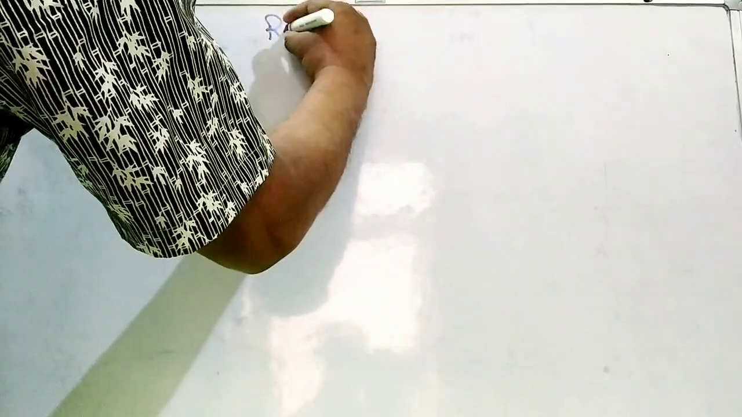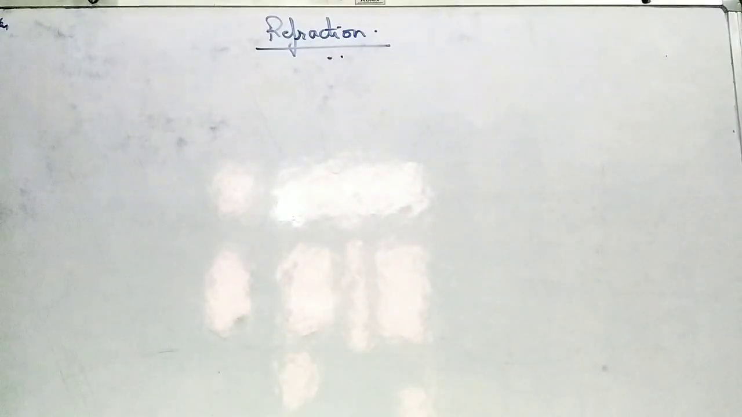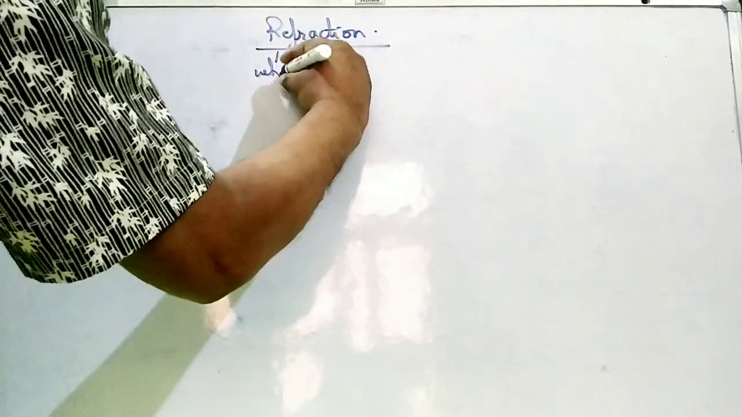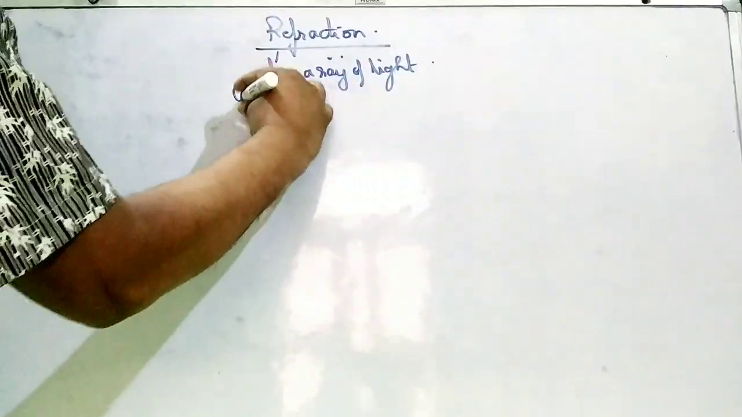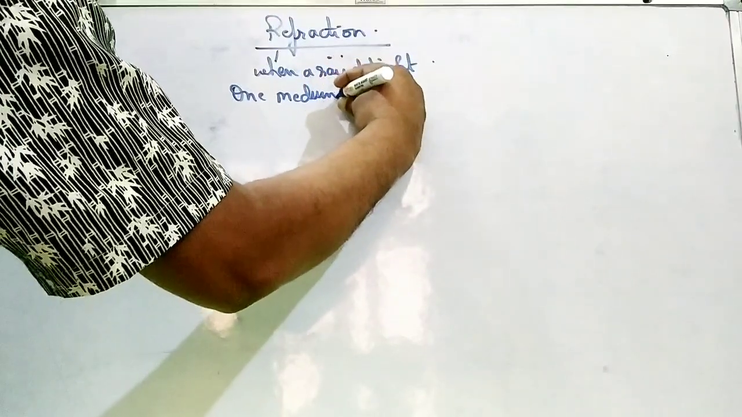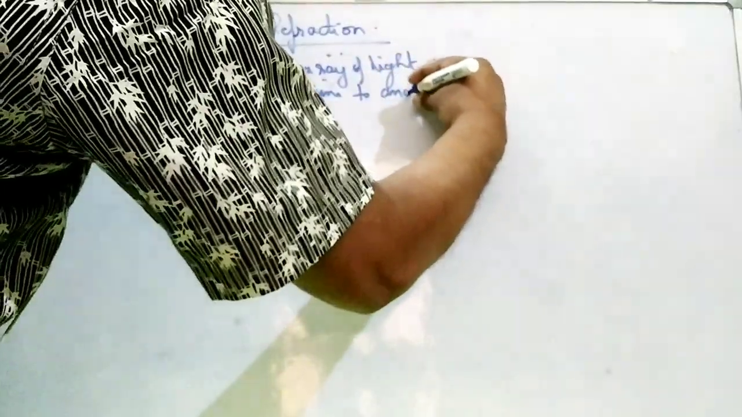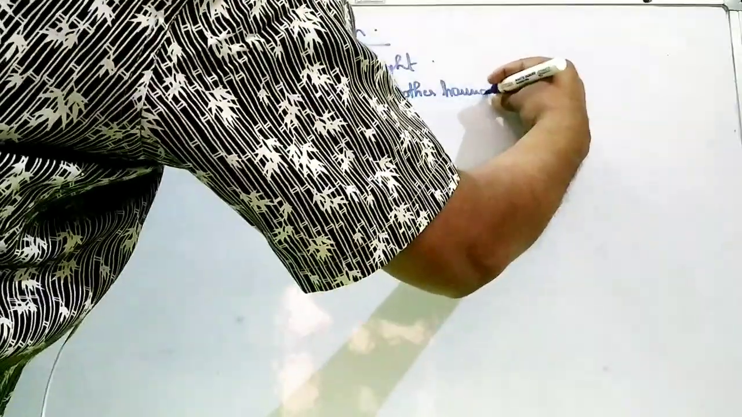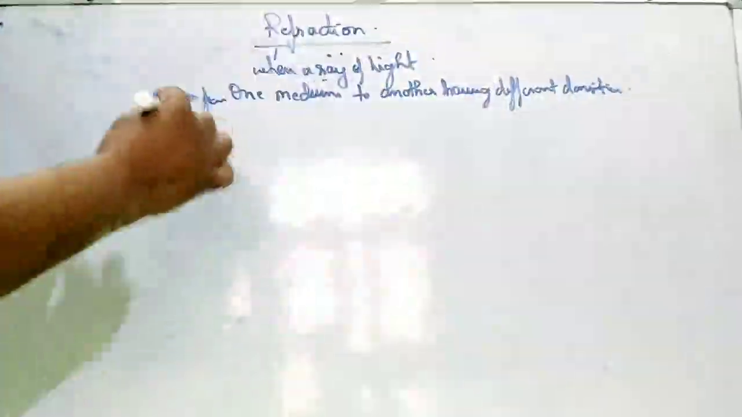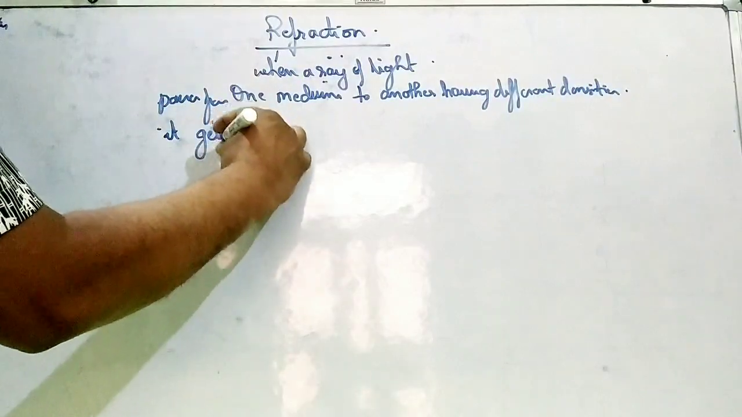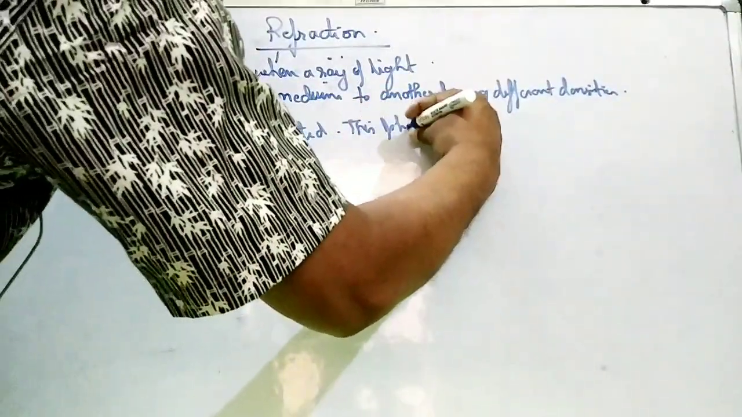Now we will start refraction. When a ray of light passes from one medium to another, having different densities, it gets deviated. This phenomenon is called refraction.